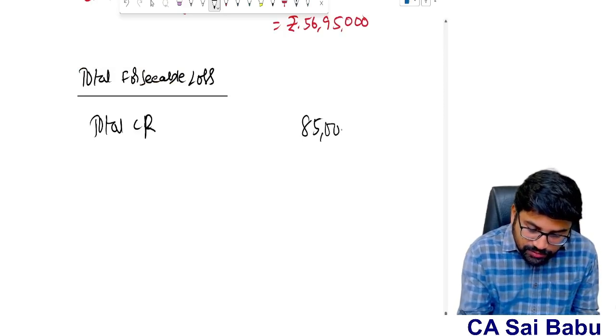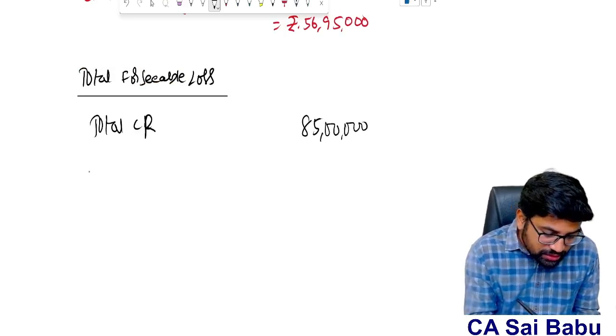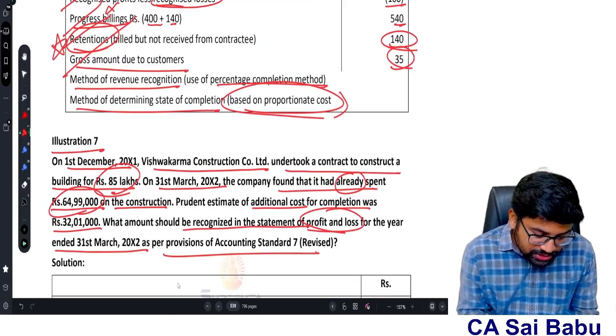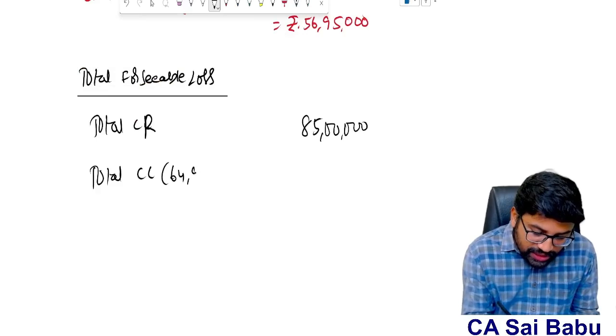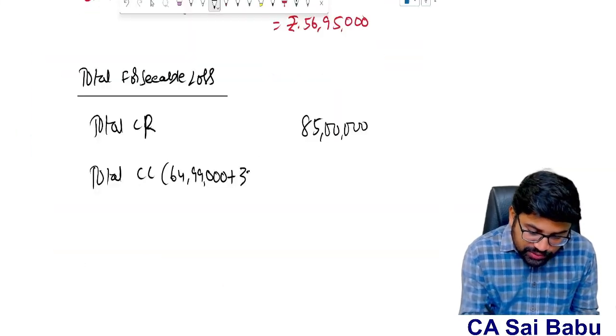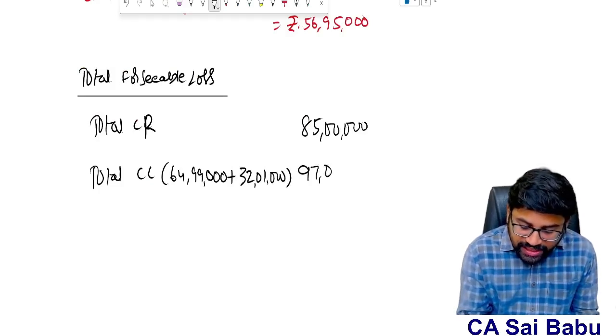And what is the total contract cost? Already incurred 64 lakhs 99,000, to be incurred 32 lakhs 1,000. So in total the cost is 97 lakhs.